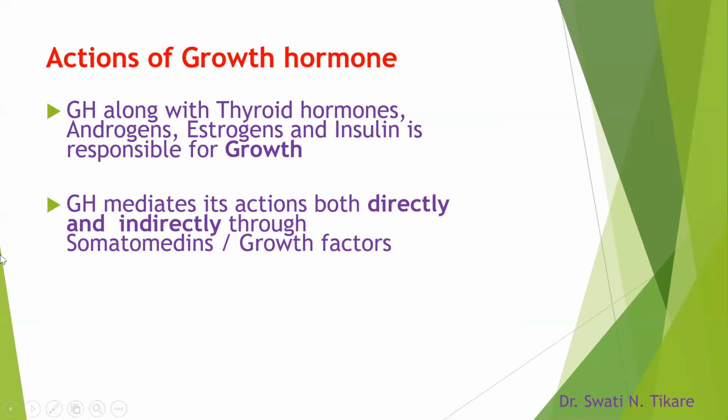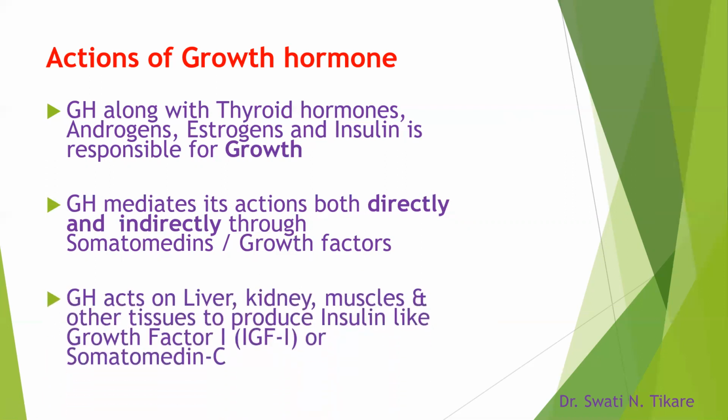Okay. And one more important thing is that growth hormone mediates its actions both directly as well as indirectly. What do you mean indirectly? Indirectly through the somatomedins or growth factors. Okay. So directly and indirectly through growth factors.